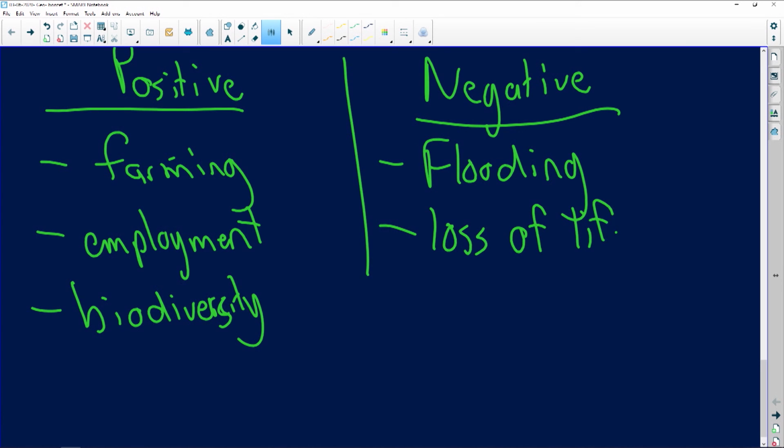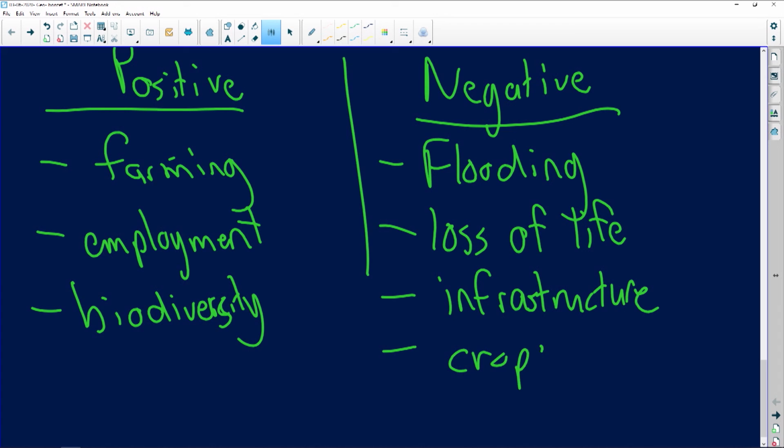People might die. Economically, it can cause damage to infrastructure. Not only because of that, loss of life, that's people, humans, but also crops devastated or livestock being killed.